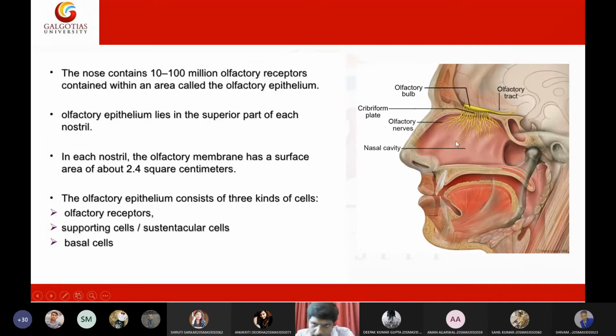By the way, in these nasal flaps, the air has to be moistened, and only when you moisten the air can you detect the smell. For that moisture purpose, the nasal cavity constantly secretes fluids. When the air gets in contact with this nasal fluid, the air gets moistened and humidified. Only humidified air can be processed for the sensation of smell. So that is why we have this nasal discharge.